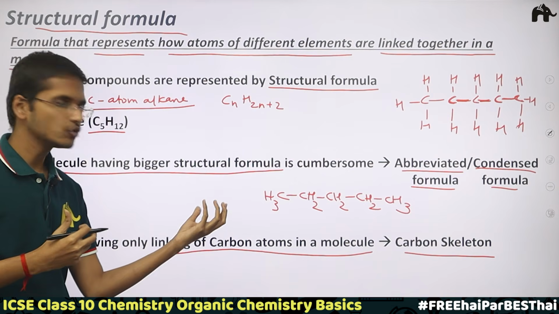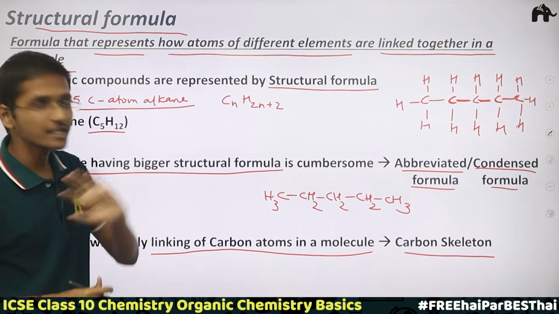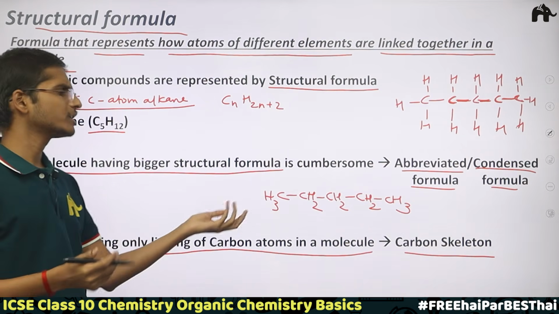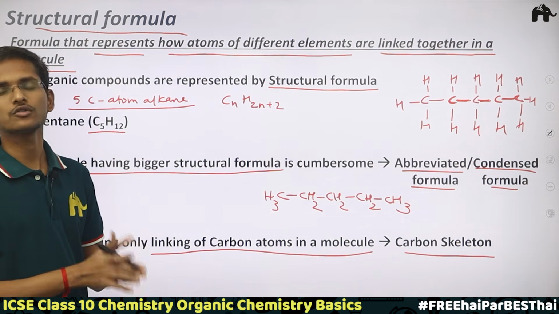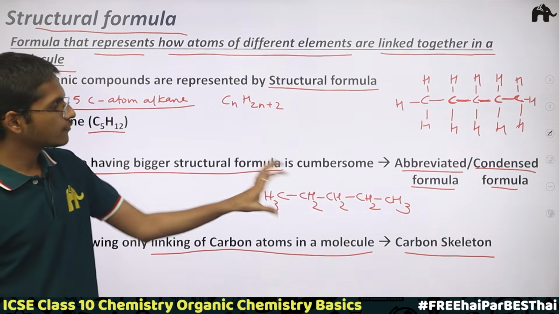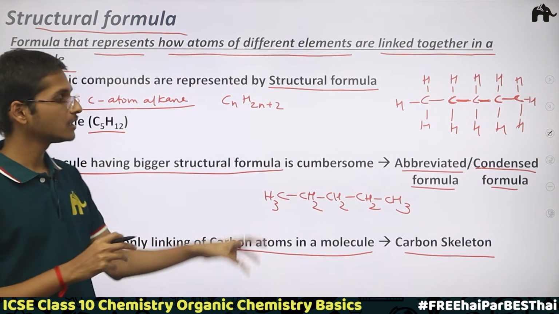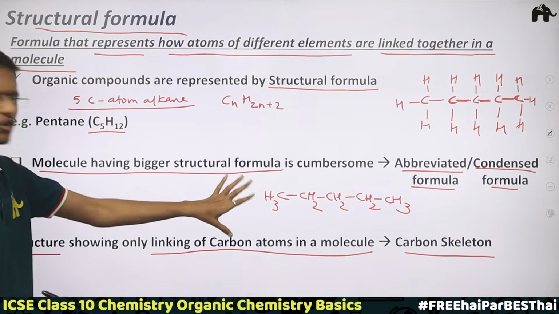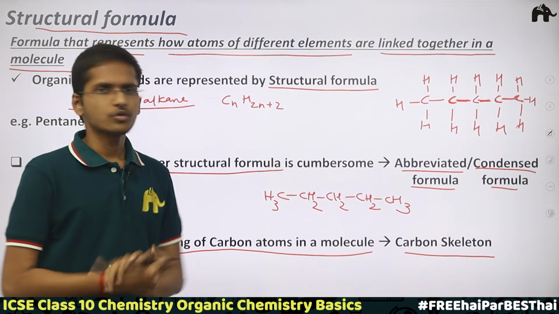It's very easy to look at, right? It's very easy to understand also that yes, here the carbon-carbon bonds are single bonds, and we already know that carbon-hydrogen bonds are obviously single bonds. So by looking at this formula we now know how the atoms of different elements are linked to each other. Here also our job is done. So that's it.